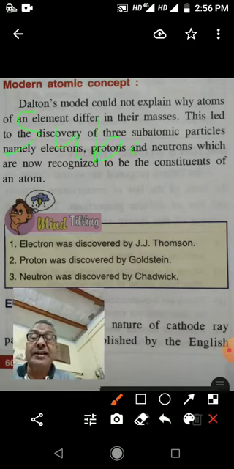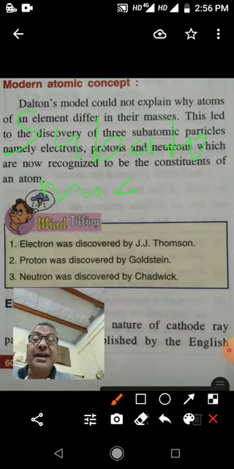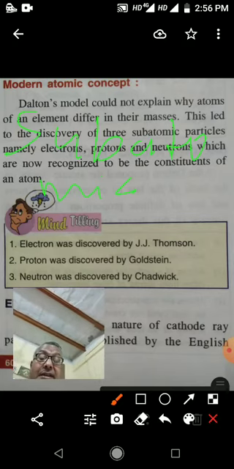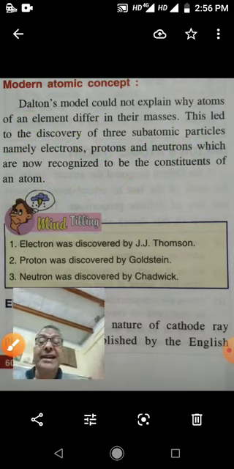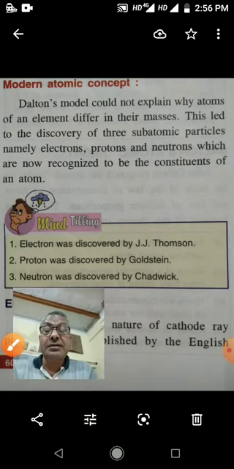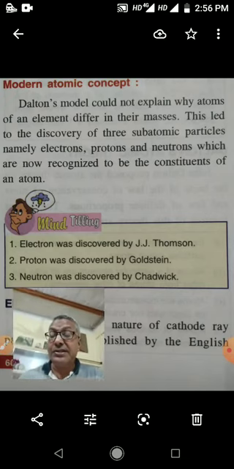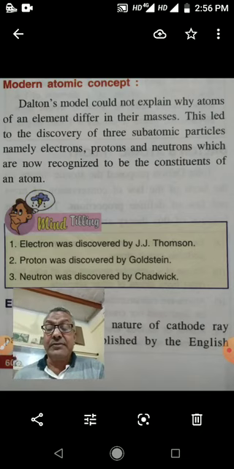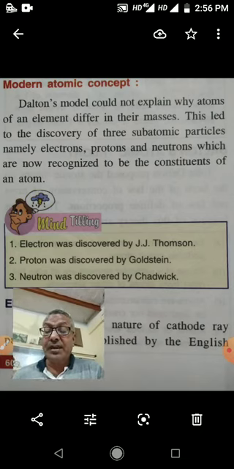So what are the subatomic particles? The first particle is electron, the second particle is proton, and the third particle is neutron. So these are the three subatomic particles.